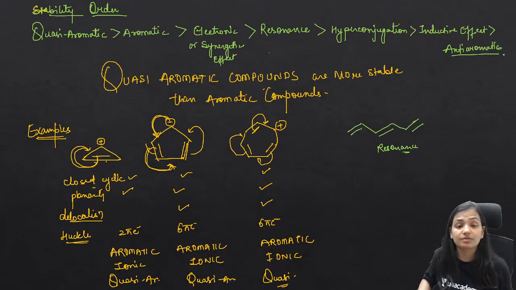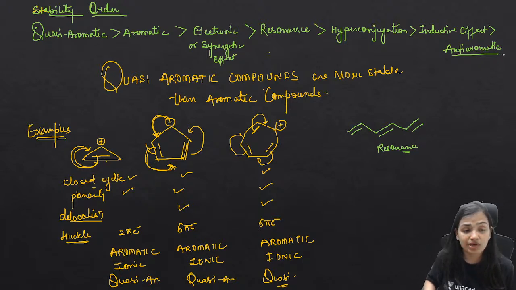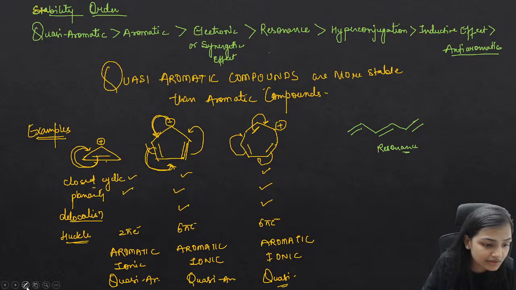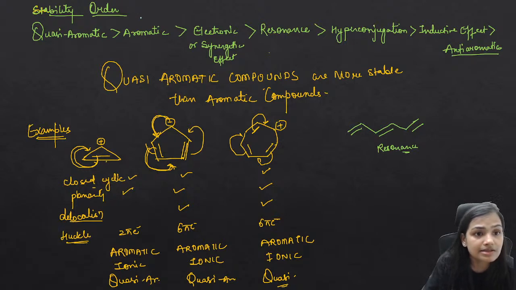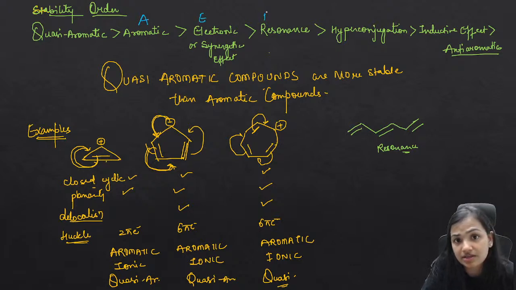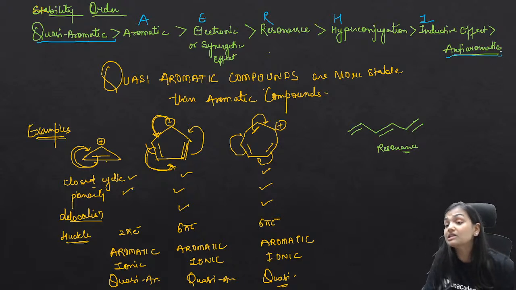So this is going to help you a lot everywhere, whatever you study. In major words we can say this is A for aromatic, this is E for electronic, this is R for resonance, this is hyperconjugation, this is inductive. That is AERHI. Quasi-aromatic compounds are much more stable, and the anti-aromatic compounds are least stable.